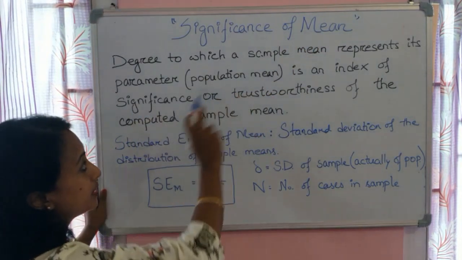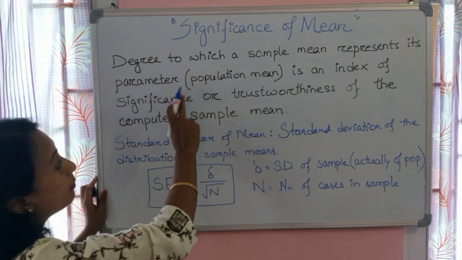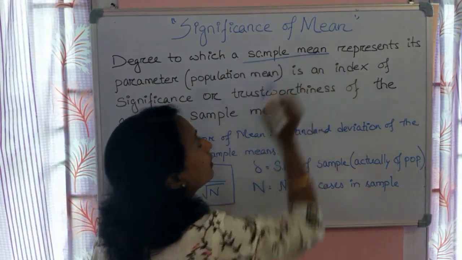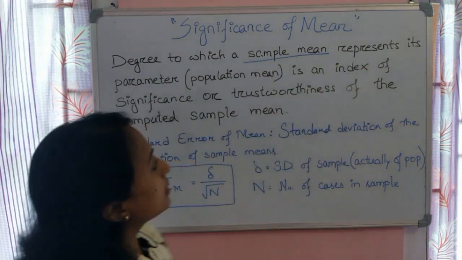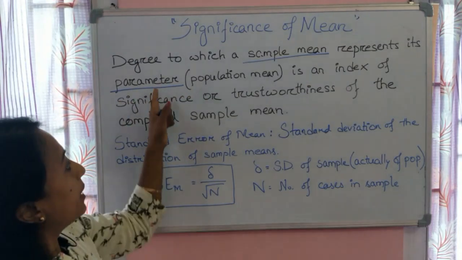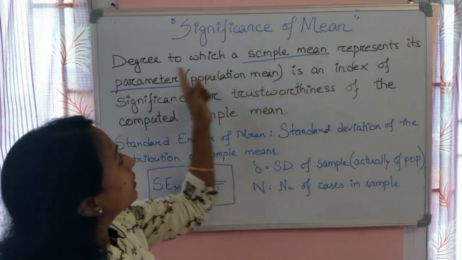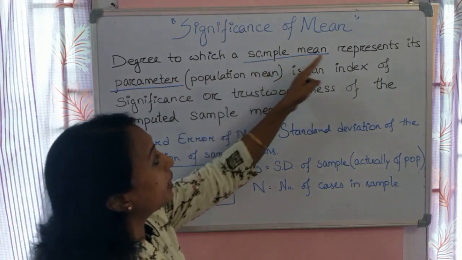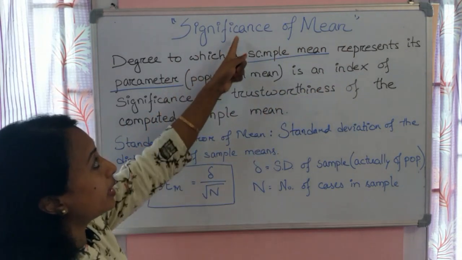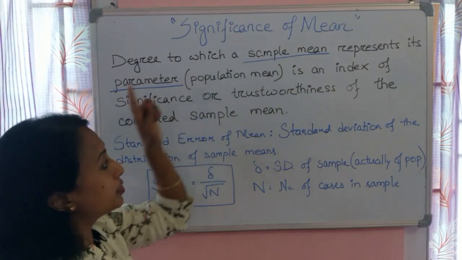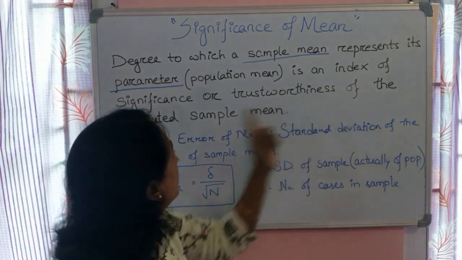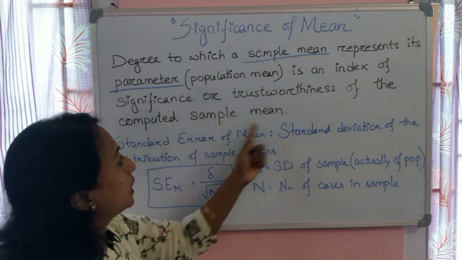Okay, let us look at the sentence which is written here. What is significance of mean? It is the degree to which sample mean, mind this one, represents its parameter, mind this one also, and parameter is population mean. So the degree to which sample mean represents its parameter is an index of significance, or trustworthiness, of the computed sample mean.